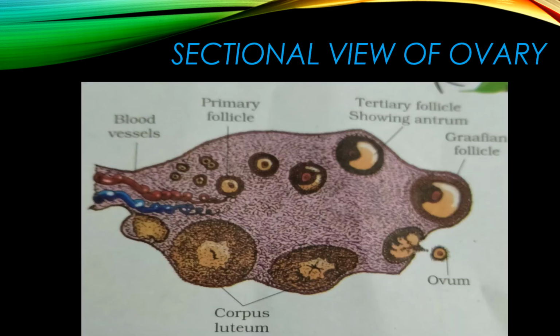This is a cross section of the ovary. Here also you can see all the stages: the primary follicle, secondary follicle, tertiary follicle, Graafian follicle. And you can see one more important thing. When the ovum is released from the Graafian follicle, the empty follicle is left, and the empty follicle is called the corpus luteum. So you can see in this diagram the corpus luteum, and when there is no more use of the corpus luteum, it degenerates and forms the corpus albicans.